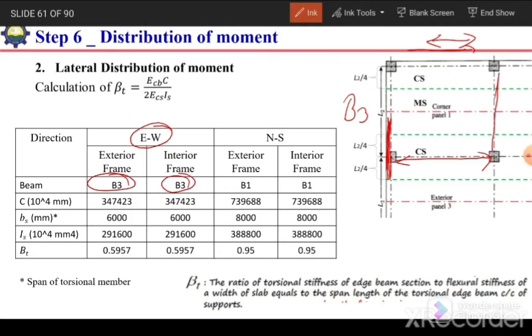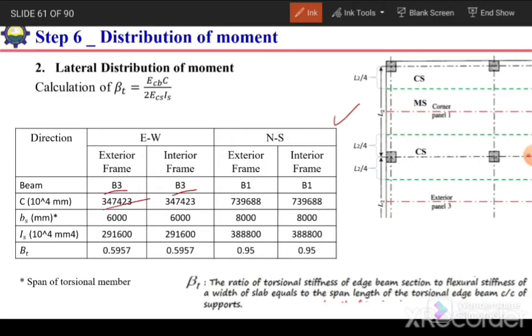Similarly, if we consider this span, in that case the perpendicular beam will be the edge beam. So B1 will be the edge beam in case of the north-south direction. This is very important to understand. Okay, so again I have made the table. We need to substitute the values. So for the east-west direction, we have B3 and B3 in case of exterior and interior frames as the edge beam. So their C value we have already calculated, which is 347423.